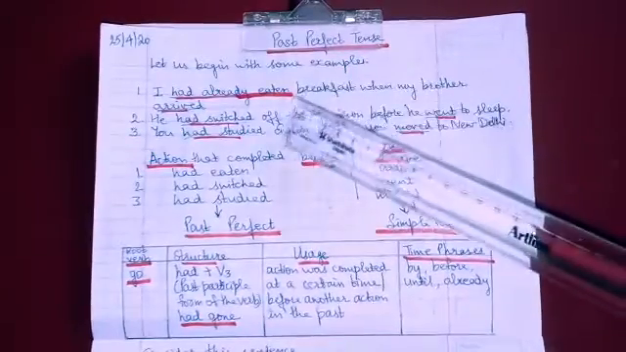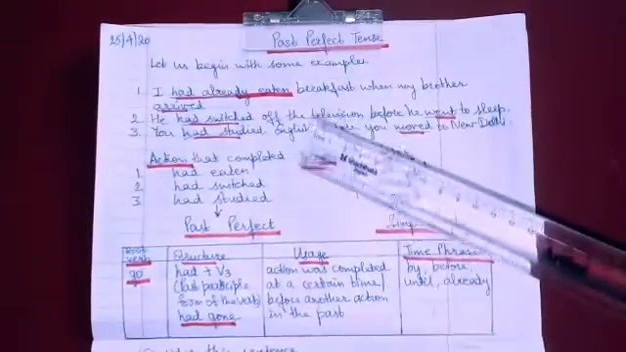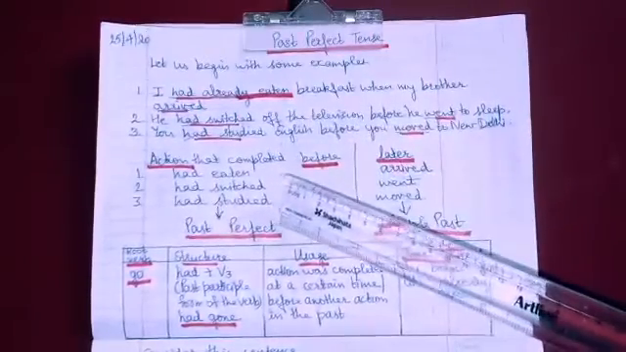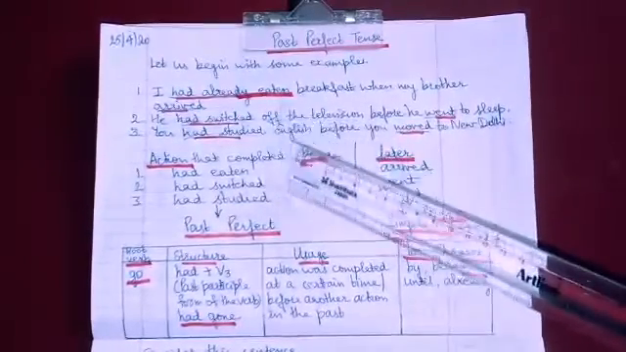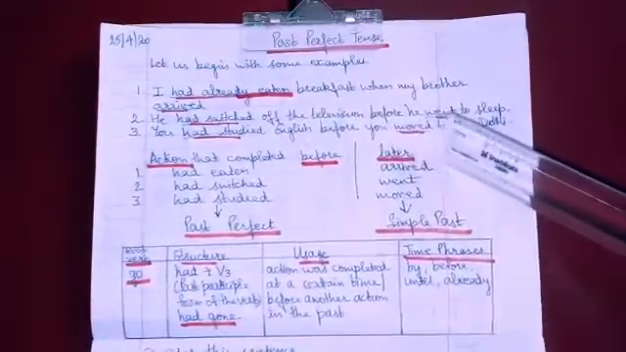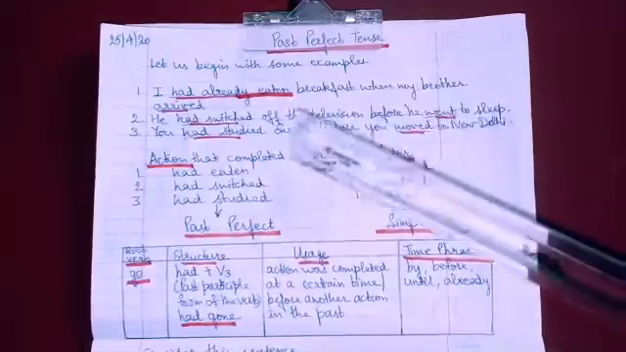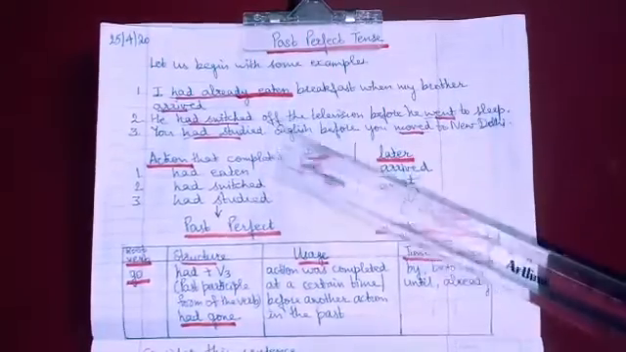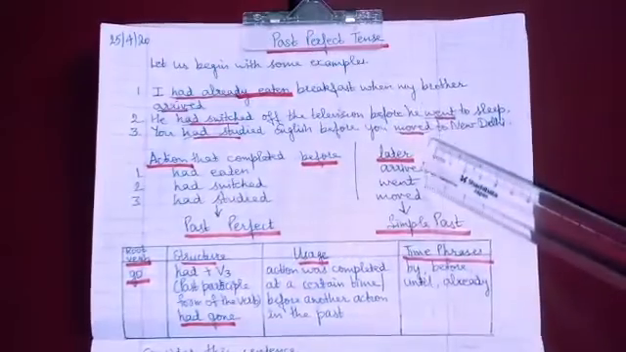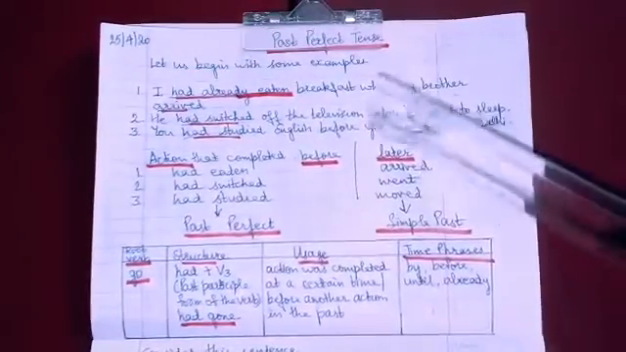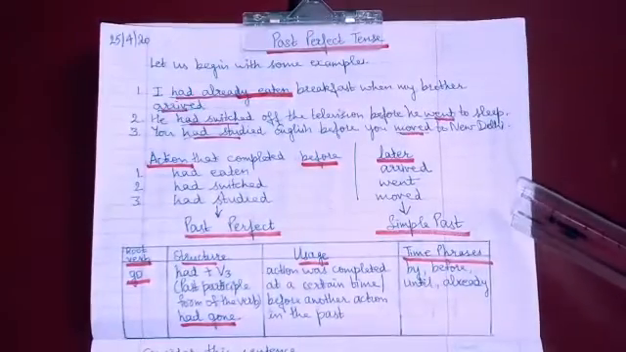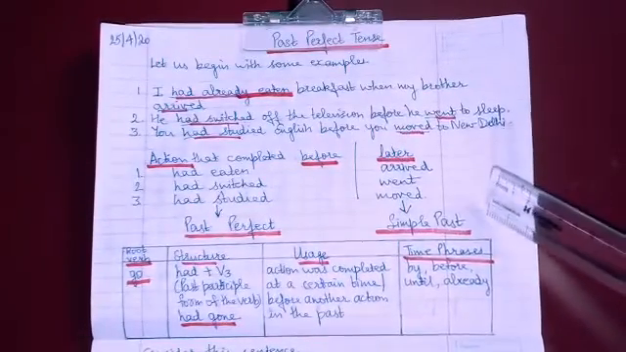So all those actions that got completed before and were followed by other actions later on in the past are said to be in the past perfect tense. And all those actions that followed the previous actions are reported in the simple past tense. I hope it's clear to you.